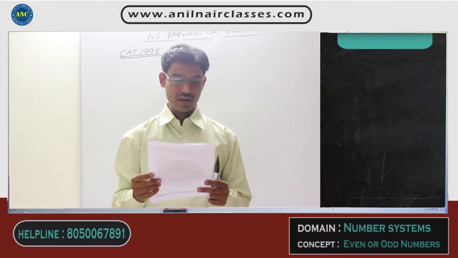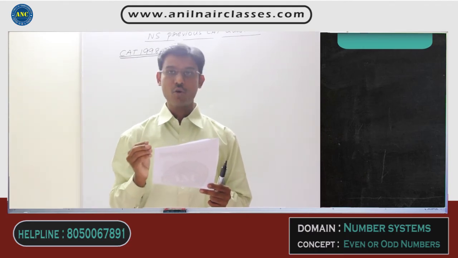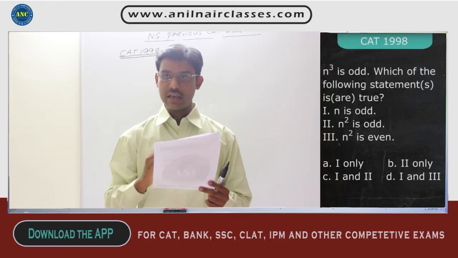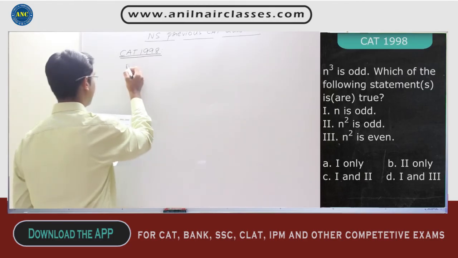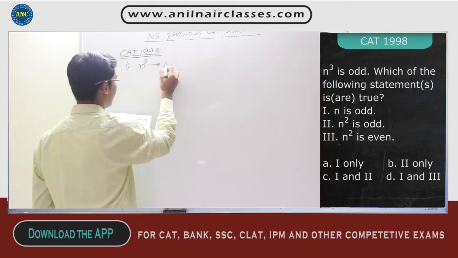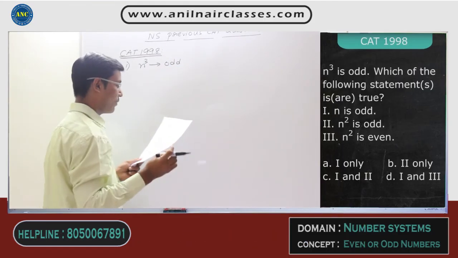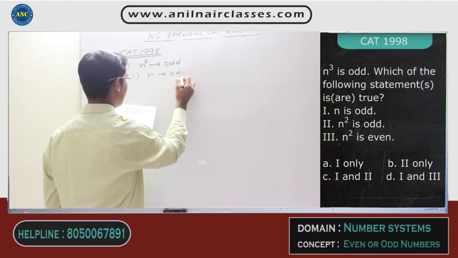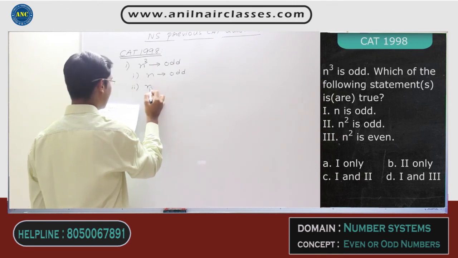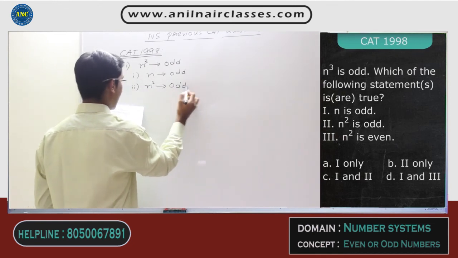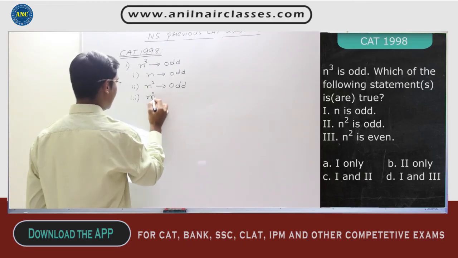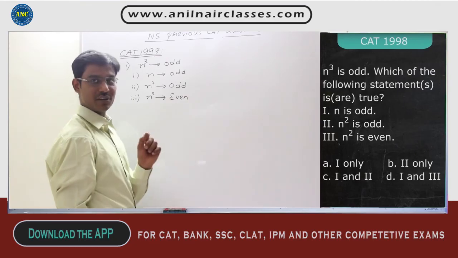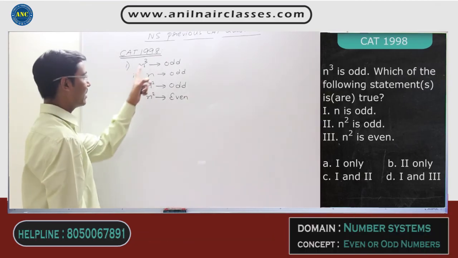Now please read the first question. Your first question says, n cube is odd. Which of the following statements are true? They are telling n cube is given as an odd number. The first statement is n is odd. The second statement is n square is odd. And the third statement is n square is even, right? Now, out of these three statements, which of the statements is true is what they are asking, given that n cube is odd.